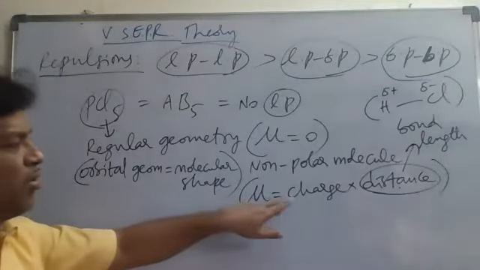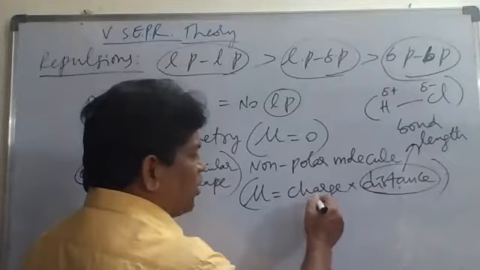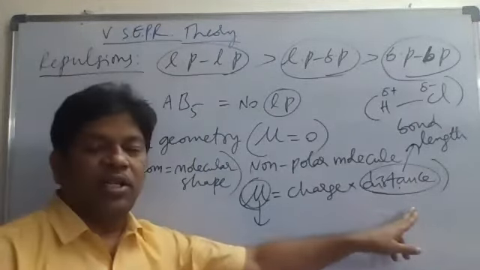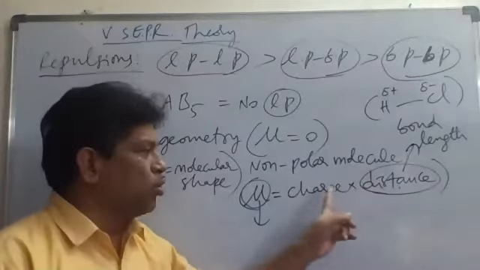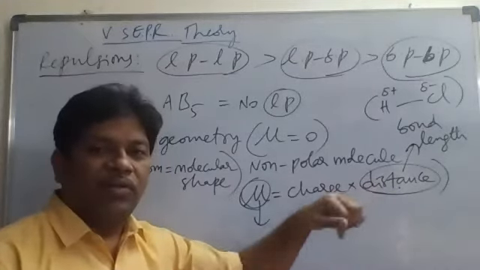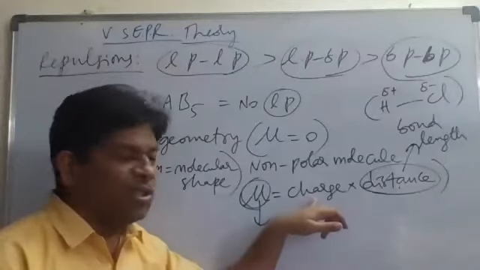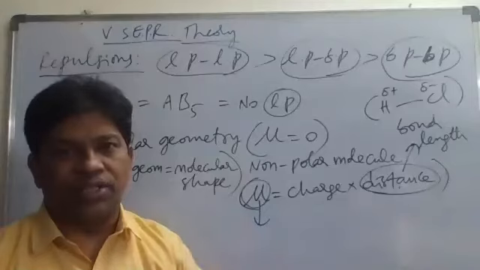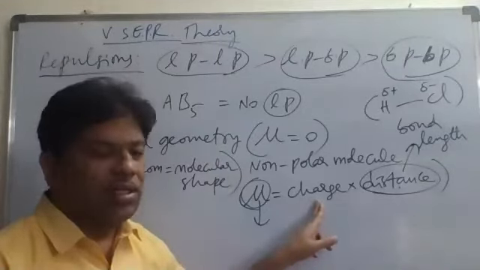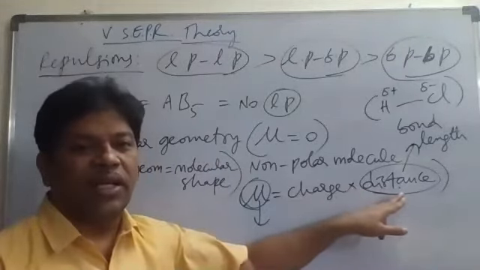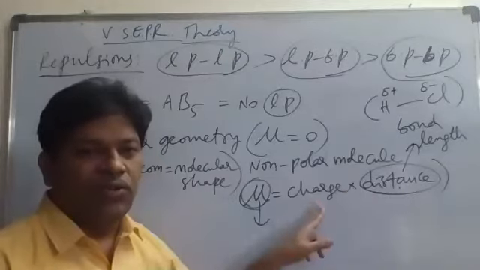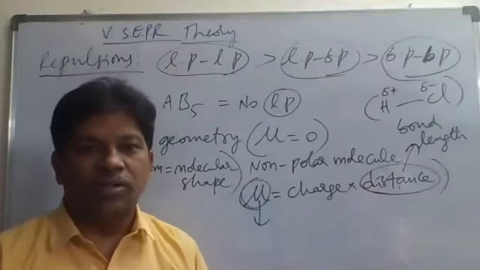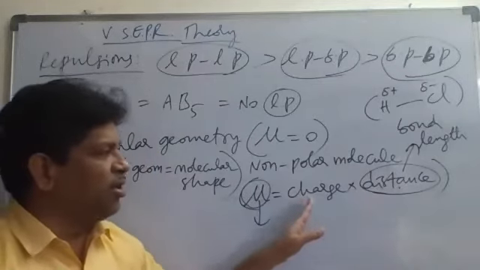So dipole moment is equal to charge into distance. Charge is measured in coulombs and distance in meters, taking the MKS system, so the unit is coulomb meter. In CGS units, the unit of charge is ESU, electrostatic unit, and distance is taken in centimeters, so ESU centimeter. Otherwise, coulomb meter. That is dipole moment: charge into distance.